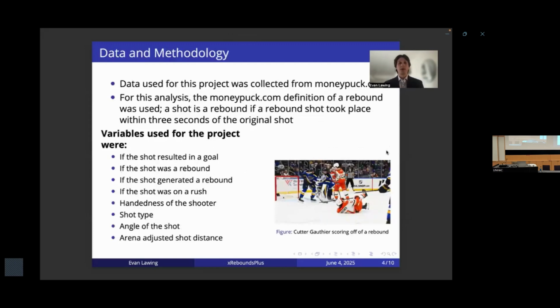For this, we're going to need a lot of data. Luckily, MoneyPuck is able to have this data for us. On that website, they have a lot of different shots, with shot data going back to before 2010. Specifically, the 2023-24 shot data was used, and that was used for all the training on this. Additionally, there were about 120 variables in this data set, but only 8 were used for this analysis, as those were the 8 that pertained mostly to rebounds and scoring in this scenario. I also wanted to point out that we are using the MoneyPuck rebound definition, which is that if there's a shot and a rebound is given up and another shot within 3 seconds, that's considered a rebound.